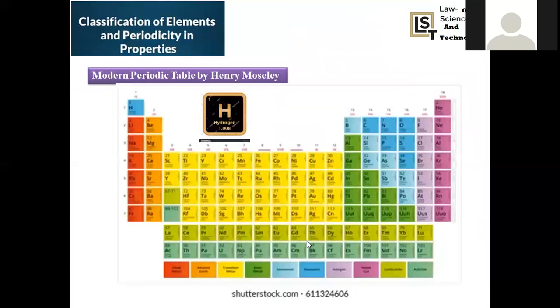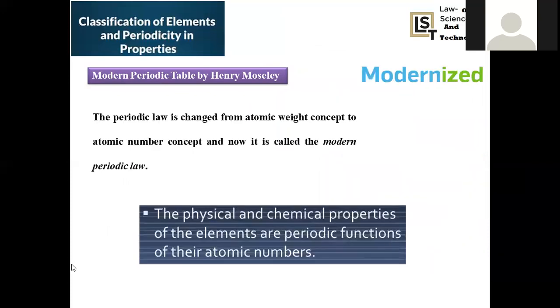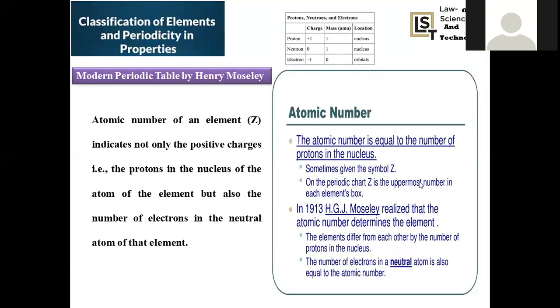Here you can clearly observe that the subscript is always the atomic number and the superscript is the mass number. That's the reason why Z is represented in the subscript part, and Z denotes the atomic number.